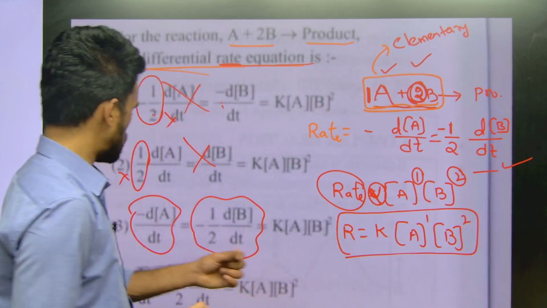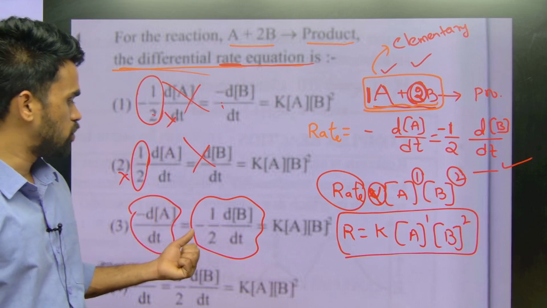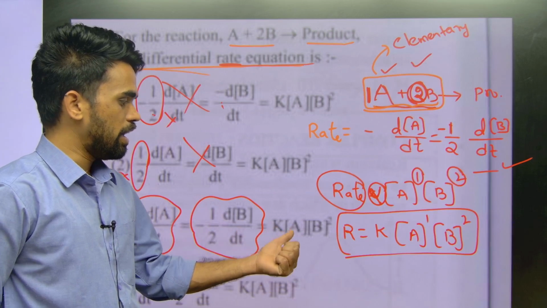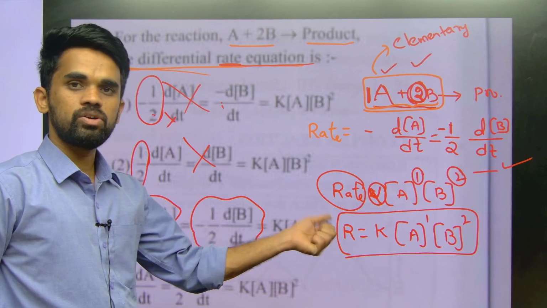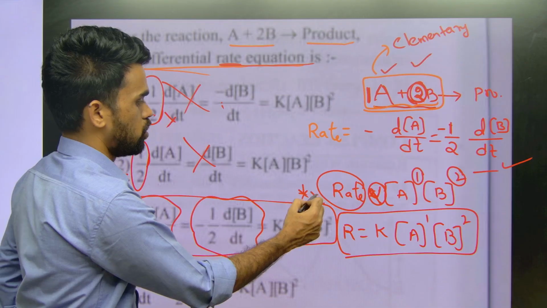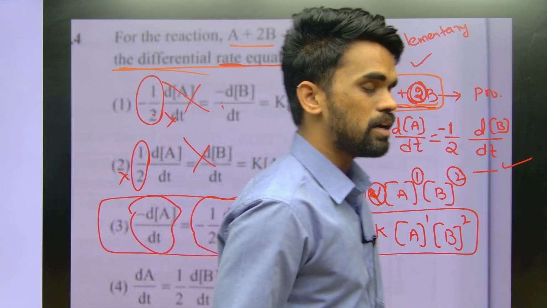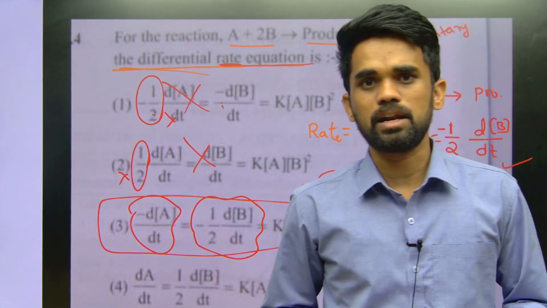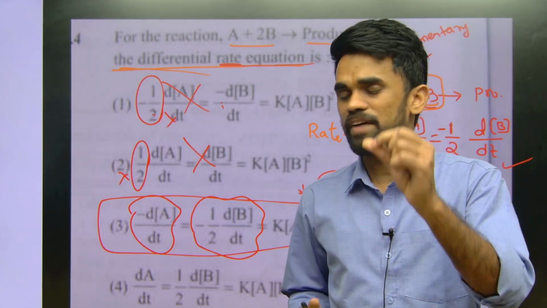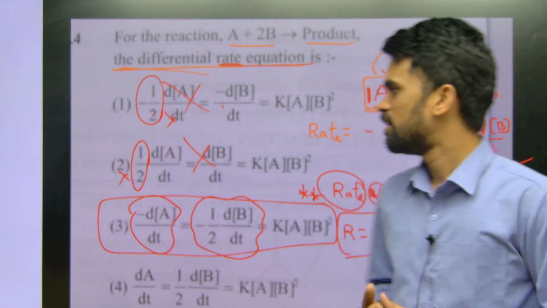So now rate is equals to minus dA by dt equals to minus 1 by 2 dB by dt, which is equals to K A B to the power 2. So this is the final answer for the discussion. Okay, hope it is clear. If there is any confusion, write in the comment box. I will discuss them in the upcoming sessions. Okay, right. Next